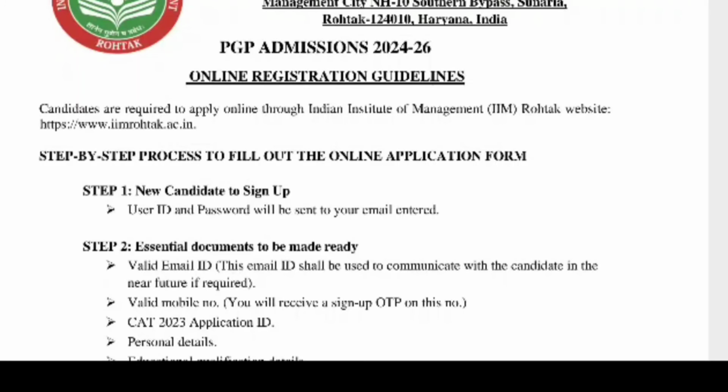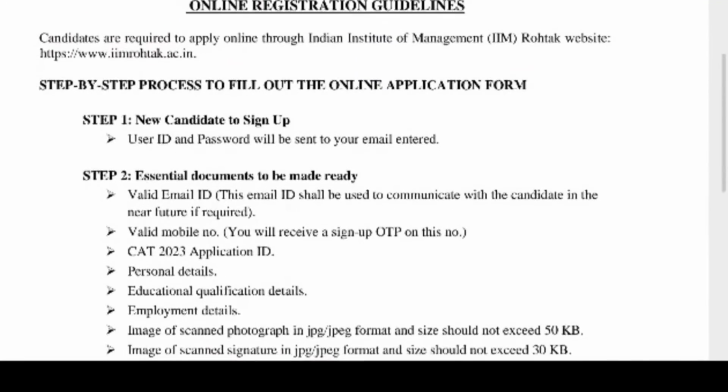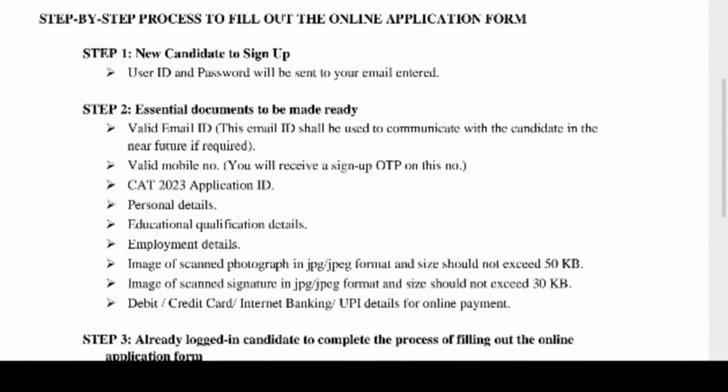So first you need to sign up. User ID and password will be sent to you on your email ID. So you need to be ready with various documents like a valid email ID, a valid mobile number, CAT 2023 application ID, personal details, educational qualification details, employment details, image of scanned photograph, image of scanned signature and debit or credit card details. Then you need to log in with your credentials.